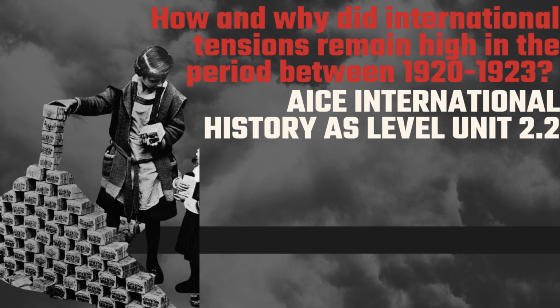Today we'll be explaining how and why international tensions remained high between 1920 and 1923. After World War I, the peace settlements were supposed to create stability, but instead they left many problems unresolved. One major cause of tension was the difficulty of enforcing the peace agreement. Countries disagreed on how harshly to treat Germany and how to maintain long-term security.